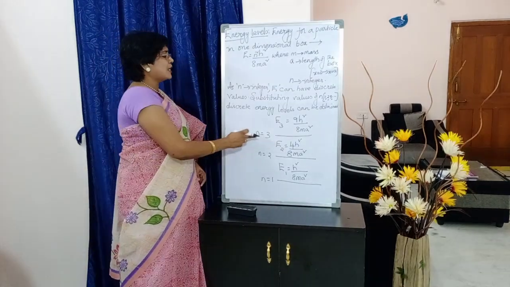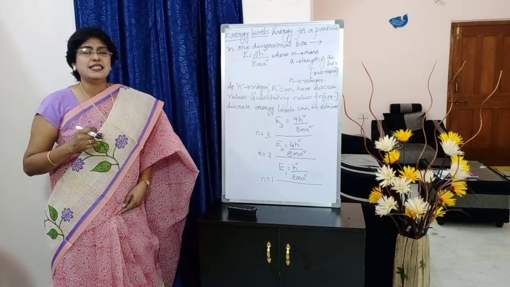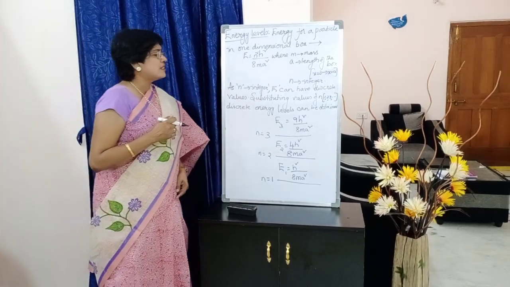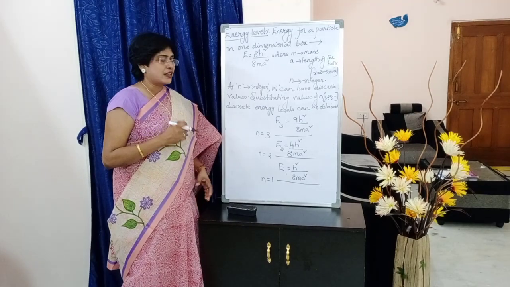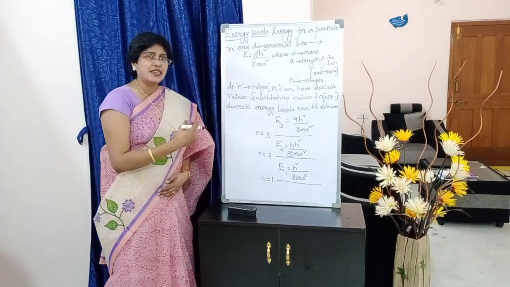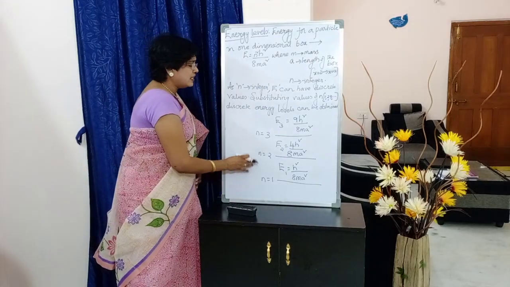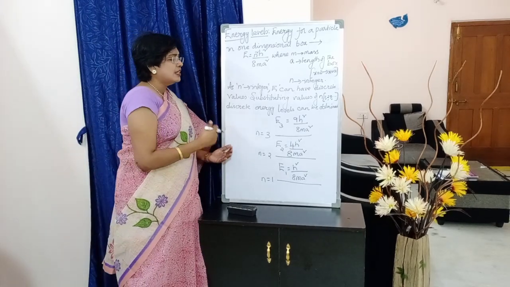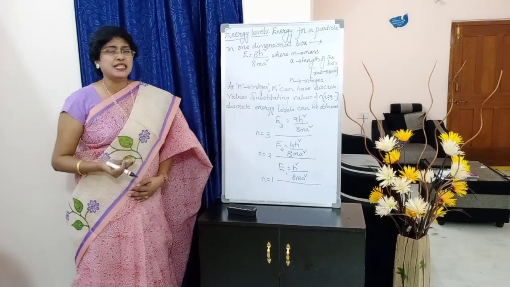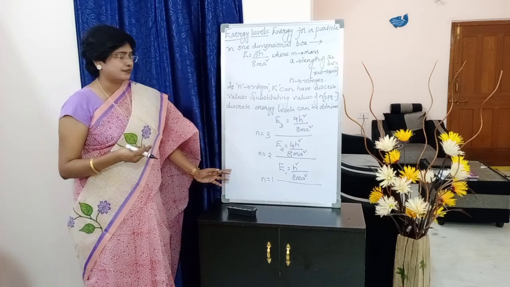E3 is equal to, substituting n value 3 in this expression, E3 is equal to 3 square, means 9h square by 8 m a square. So when we substitute different values of n, we get different energy levels like this. So we will see what we can infer from these energy levels. Have you written, students? Okay.